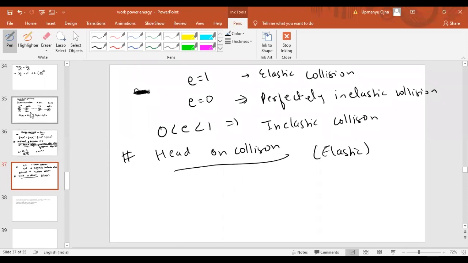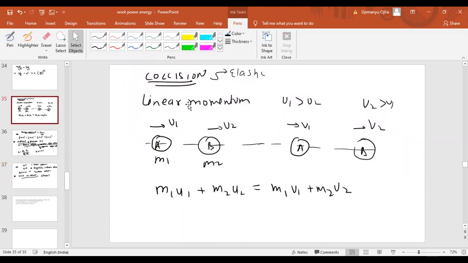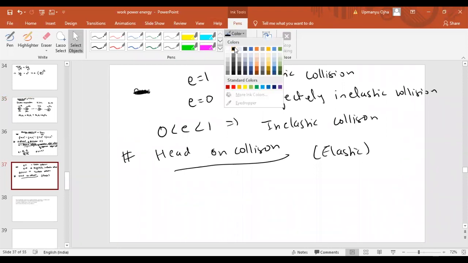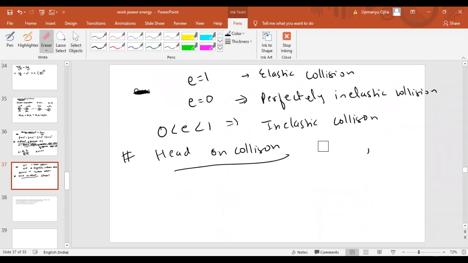Linear momentum is conserved in all types of collision. Now if I take a head-on collision that is simply inelastic, where E is between 0 and 1, then we can write here as what?